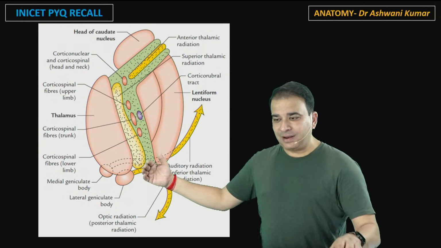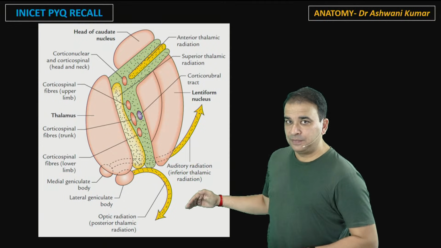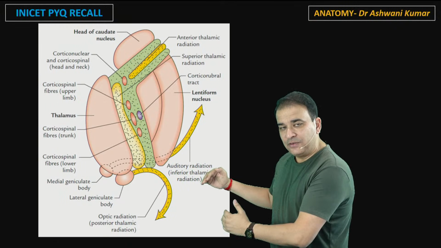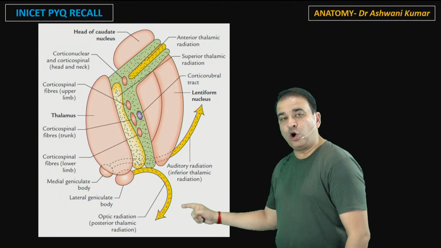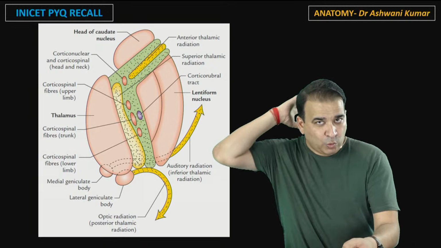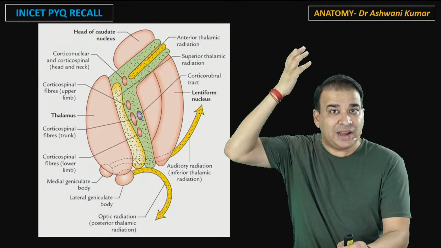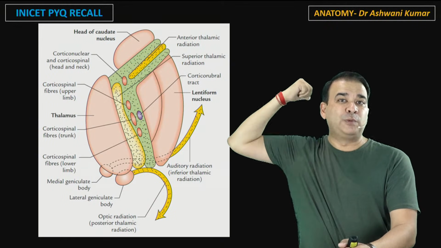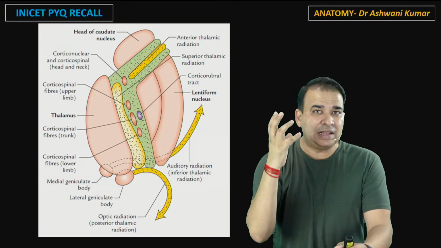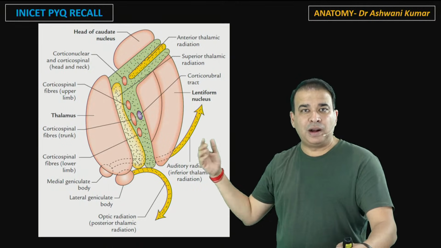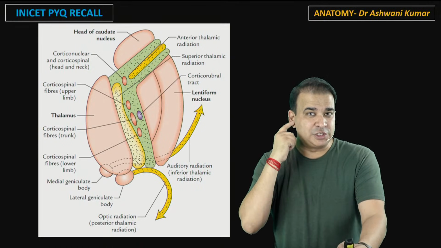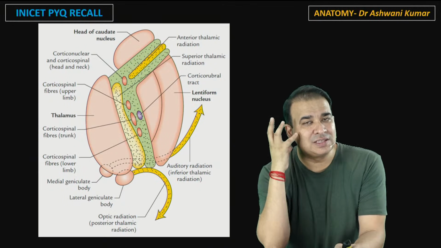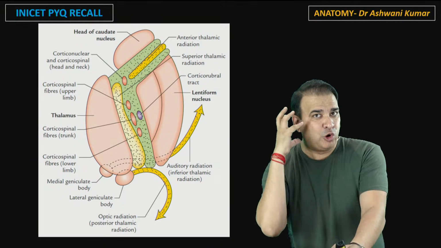And look, when you say retrolentiform part, retro means behind, sub means below. Retro is behind, sub is below. So the retrolentiform part is giving passage to what radiation? Optic radiation. Who has to go behind? The visual cortex is behind. The striate cortex is present behind here. So the optic radiation will go from the retrolentiform part, from the posterior part. The sublentiform part, the lower part, will give passage to the auditory radiation. Auditory, because the auditory cortex is area number 41, 42. That is in the temporal lobe, which is present below.